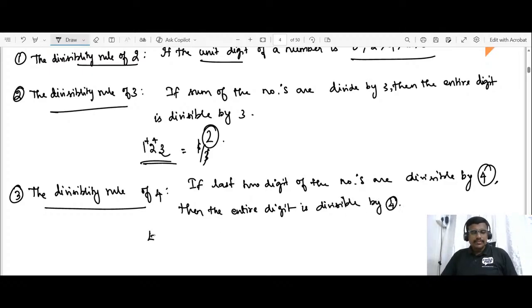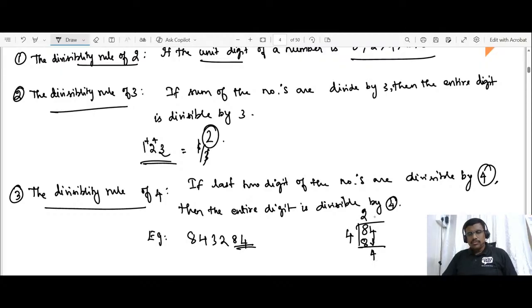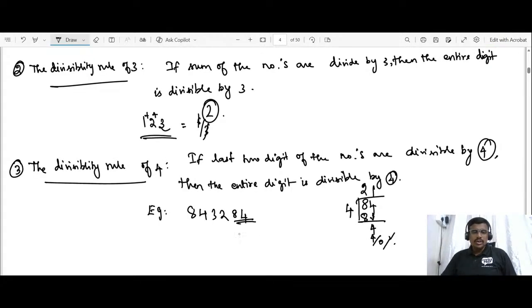For example, if we are given a number like 8432 and 84, we need to check whether the entire number is divisible by 4. What you should do is pick the last two digits and divide by 4. 4 twos are 8. 4 ones are 4. So the remainder is 0. So 84 is divisible by 4. Then the entire number is said to be divisible by 4. So please note it down.